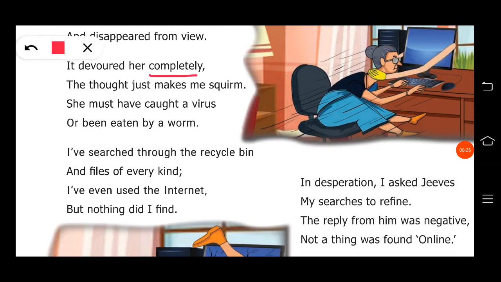Completely, so the E sound is presented. Scream, the E sound is presented. So both are different. So for the E sound you have framed A and for the E sound you are framing B. Virus, the I sound is presented. So this is A and this is B and this is the different sound, right? So you can frame C.